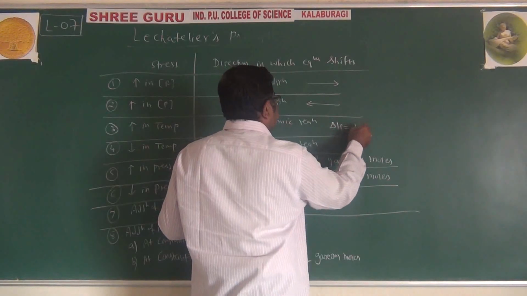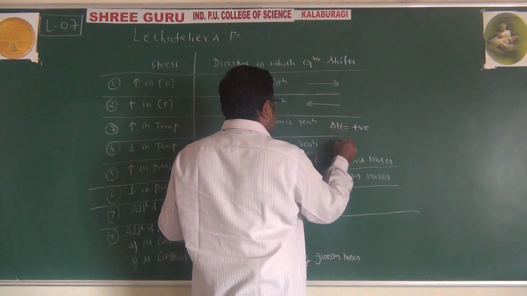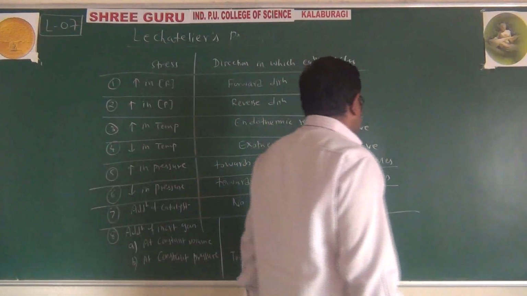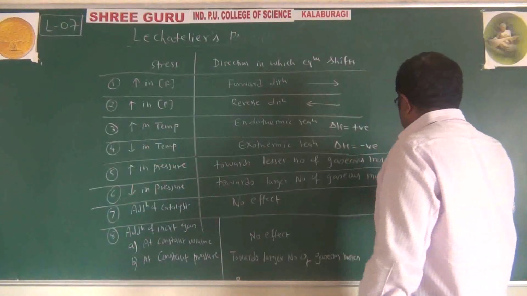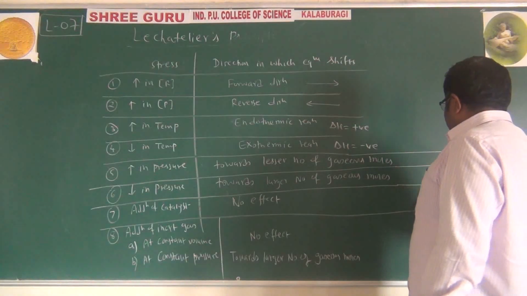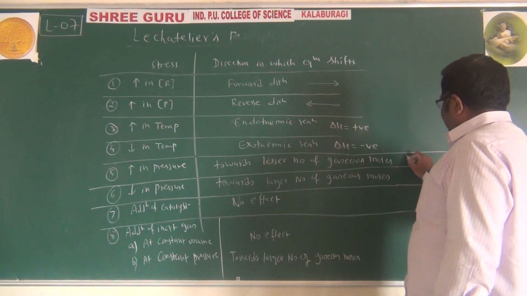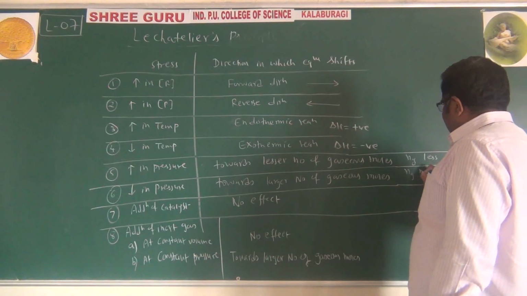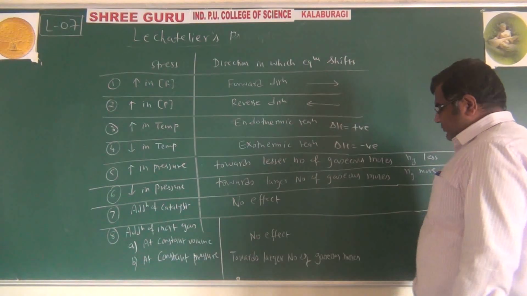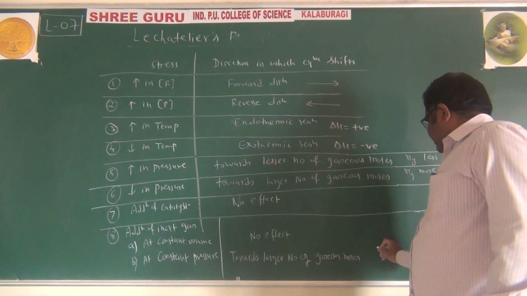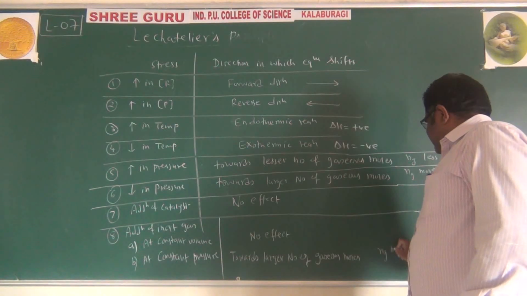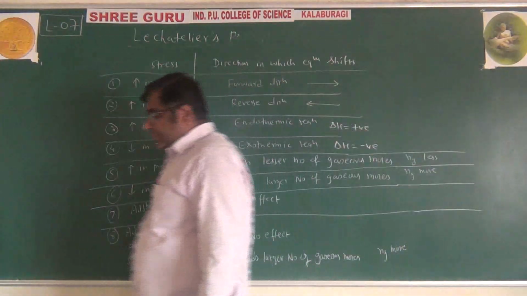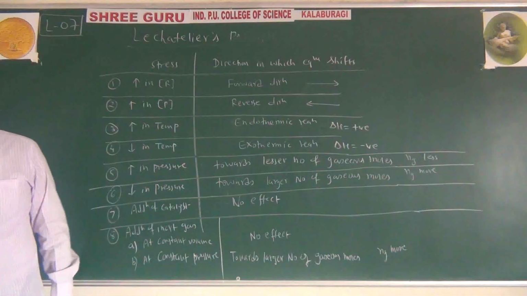Endothermic means delta H is positive, exothermic means delta H is negative. Lesser number of gaseous moles means Ng is less, more means Ng is more. In that way also we can easily understand. So these are the conditions.